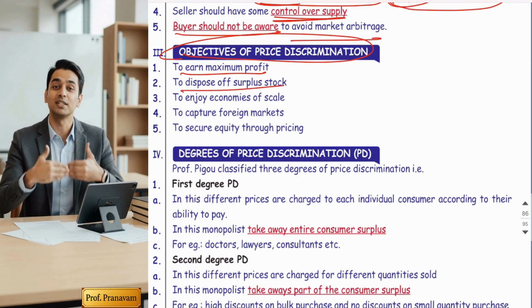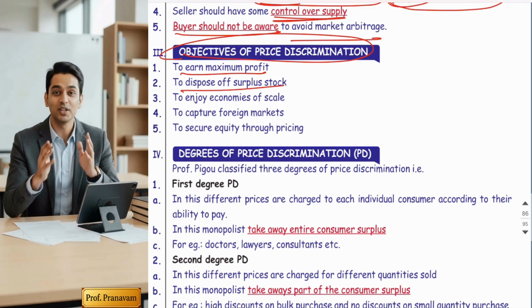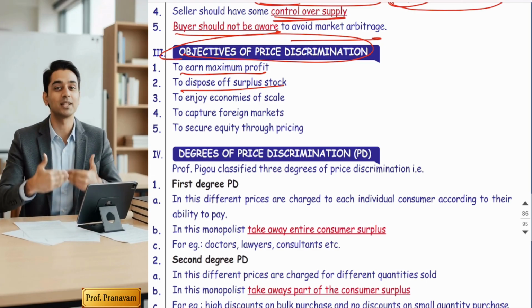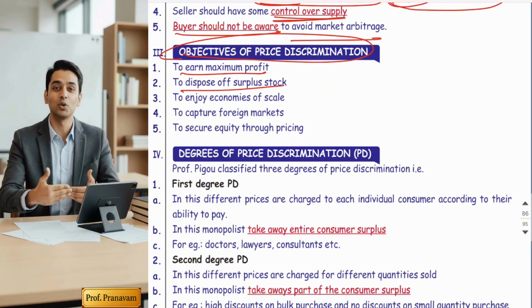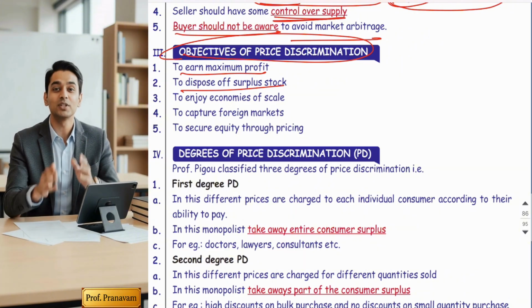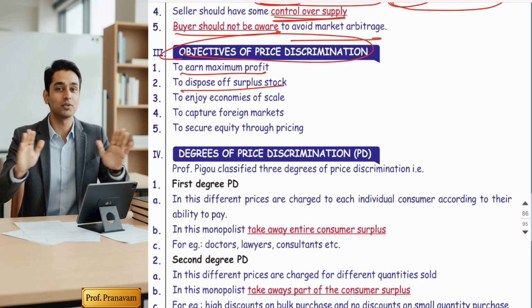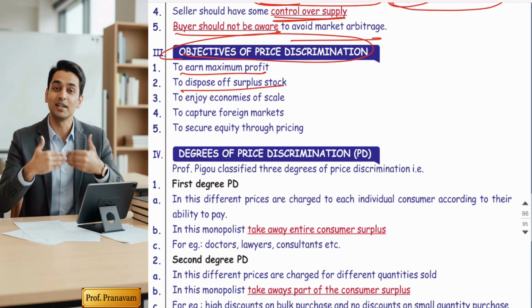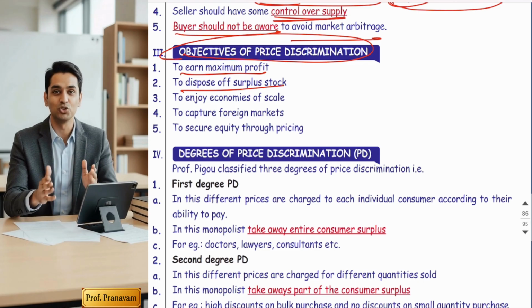The second objective is to dispose of surplus stock. Sometimes the seller initially sells the fresh stock at a higher price, and if the seller feels that some stock is already there in his godown and he is not able to sell at the higher price, he will reduce the price and dispose of it, because no seller loves to keep stock. They always want to clear the stock as soon as possible and convert it into money.